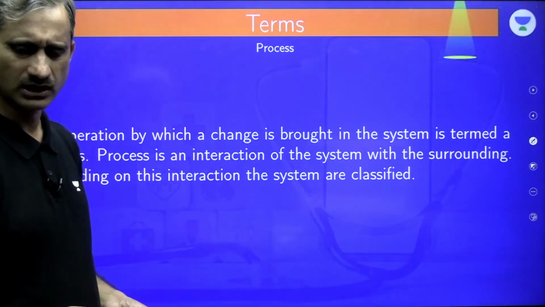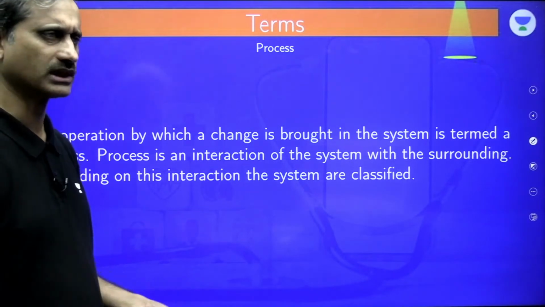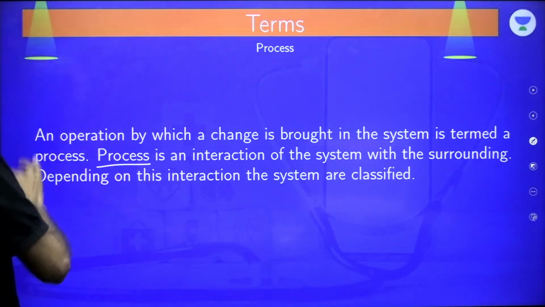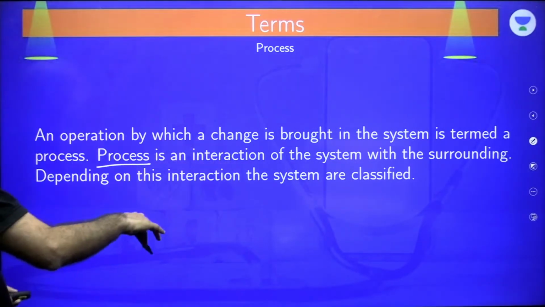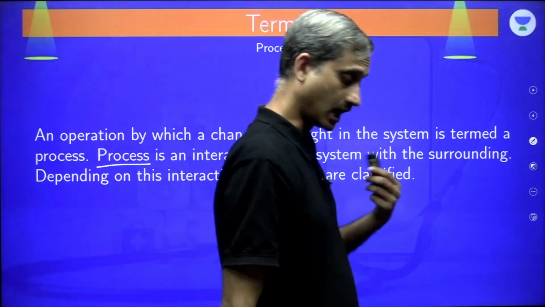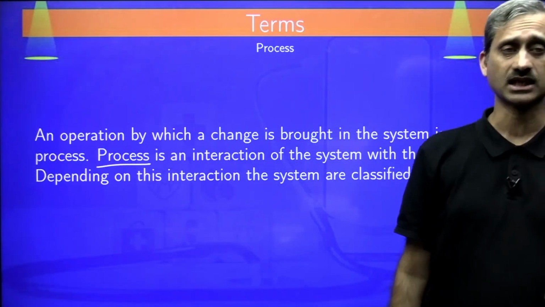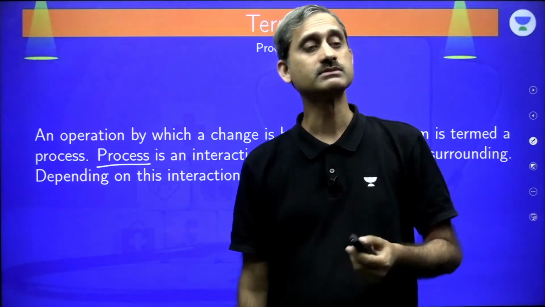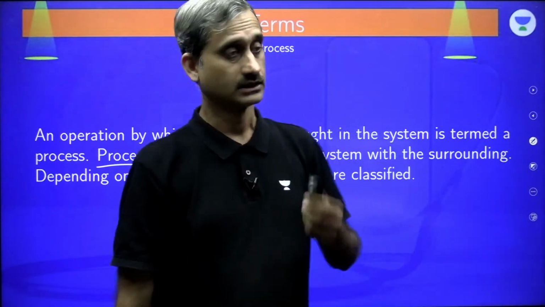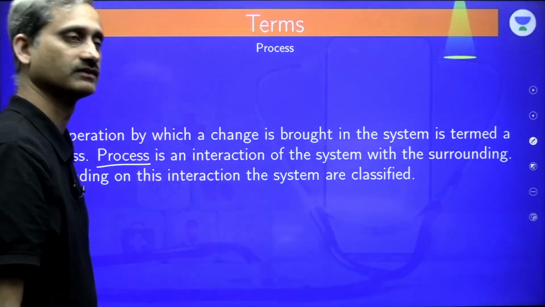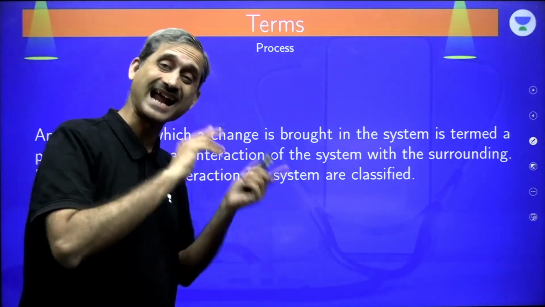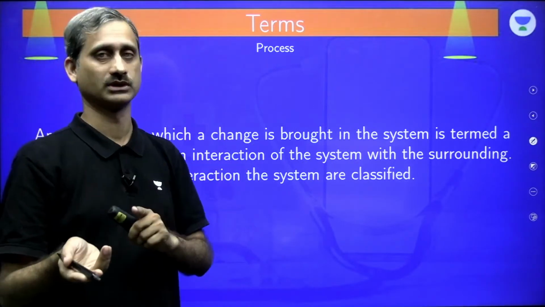Vivek, polar, non-polar are the conditions. Why are we talking about polar and non-polar in this case? Process is an interaction of the system with the surrounding. And depending on this interaction, how the system can interact with the surrounding, the systems are classified. Systems are classified in various ways. Depending on that, we are talking about the classification. So, let's classify the system based on interaction of the system with the surrounding.